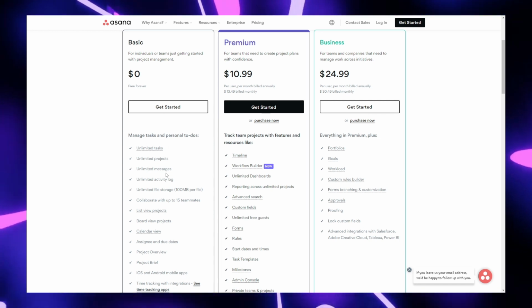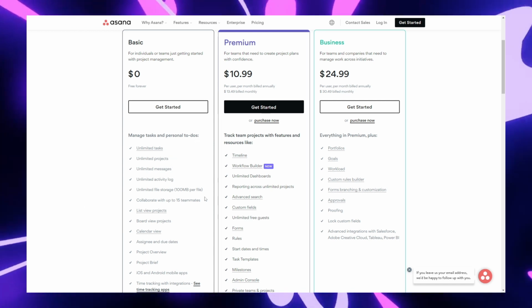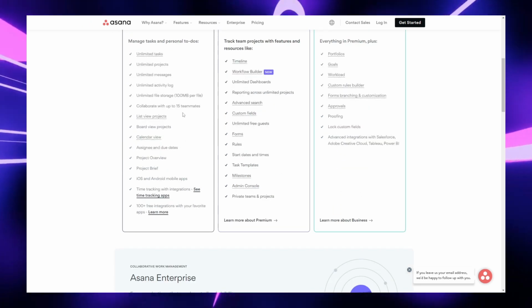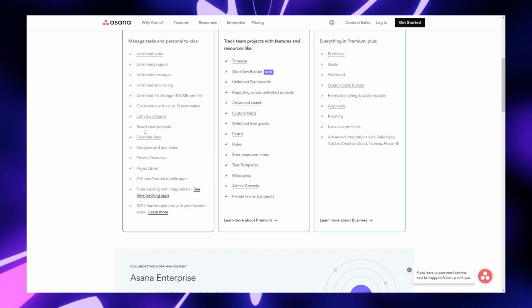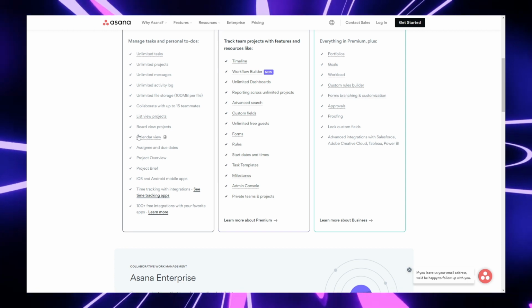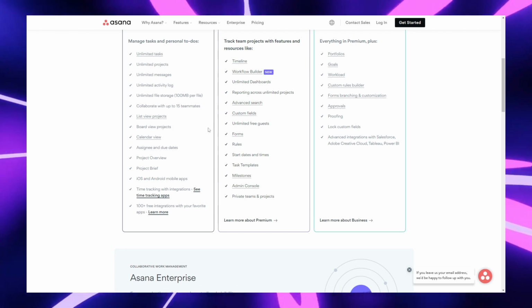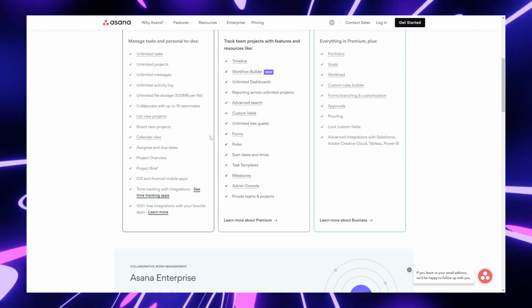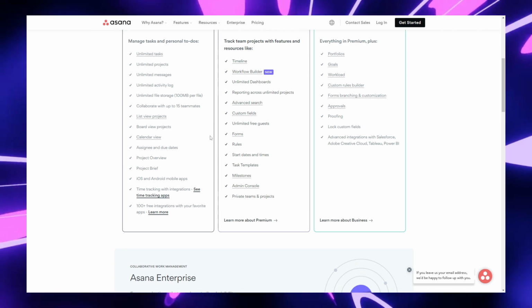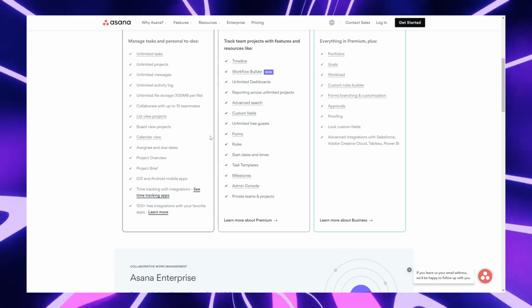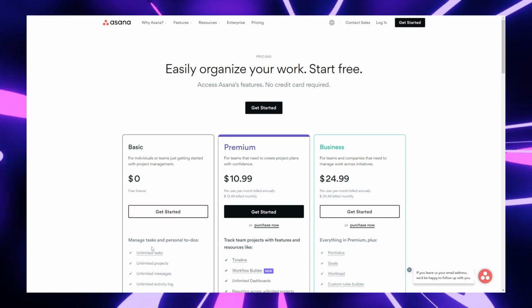Unlimited tasks, unlimited projects, unlimited messages, unlimited activity log, unlimited storage, collaborate with up to 15 teammates, list view by projects, board view projects, calendar view, assignee and due dates, project overview, project brief, iOS and Android mobile apps, time tracking, and 100 free integrations with your favorite apps. Now, this is an incredible way to go.